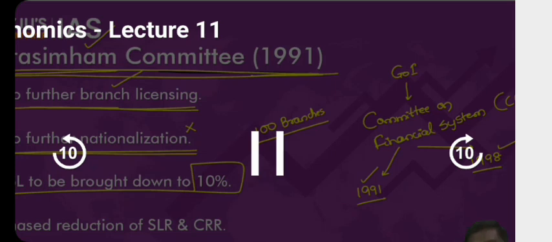Because if you are given a choice, even if you give loans to the agriculture sector, you will charge a slightly higher rate of interest rather than providing at a lower rate of interest. So PSL should be brought down to 10%. Earlier, SLR and CRR were very high. These were brought down based on the recommendation of the Narasimhan Committee.